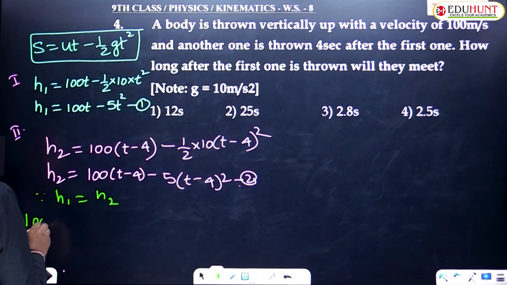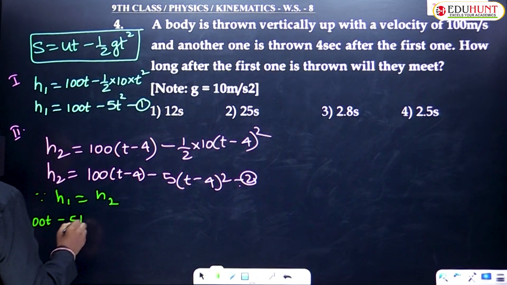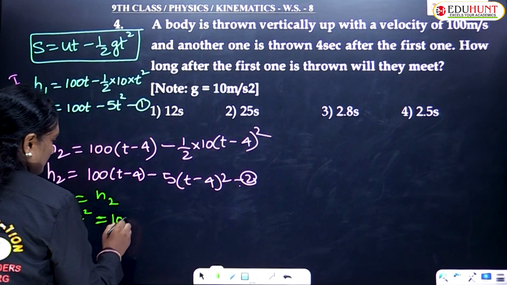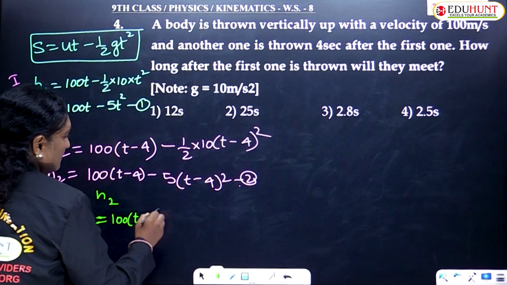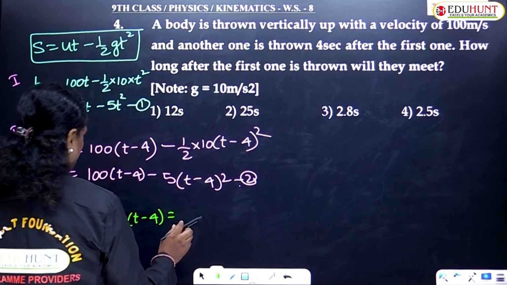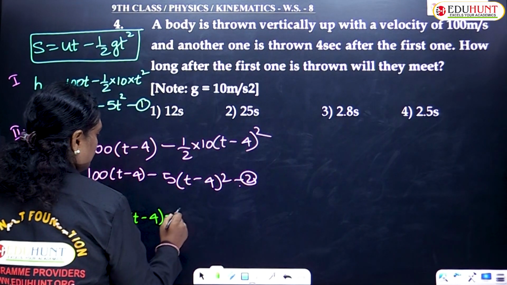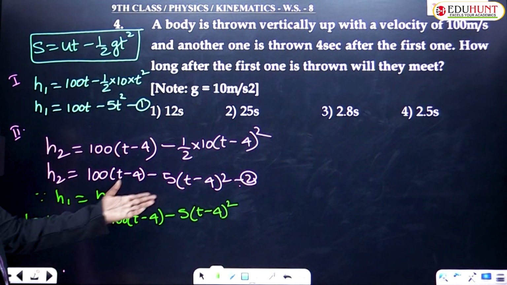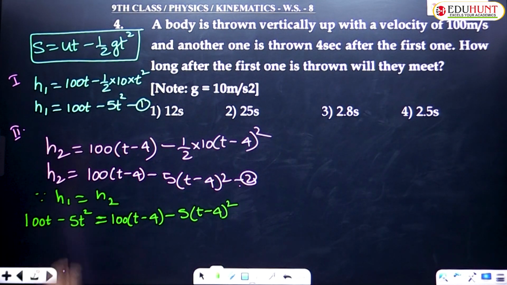So since h1 equals h2, let us substitute. 100t minus 5t² equals 100(t minus 4) minus 5(t minus 4)². If you solve this equation, you may get the value of t.